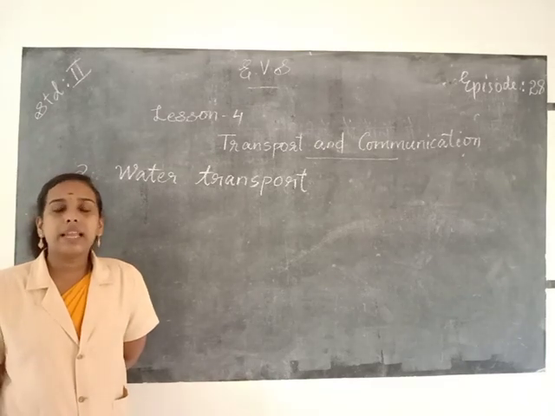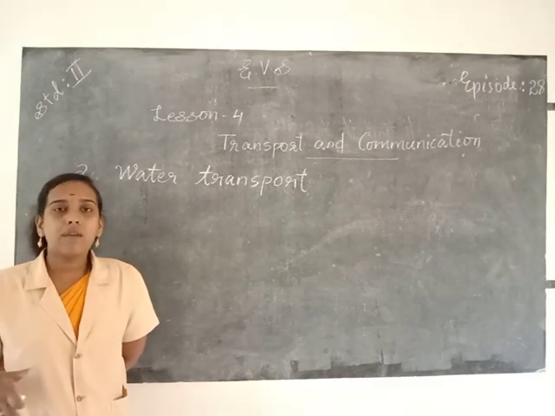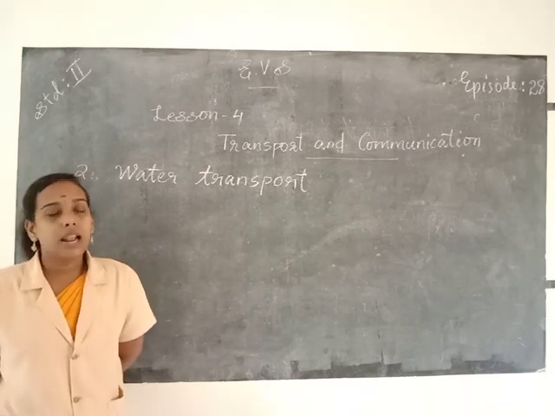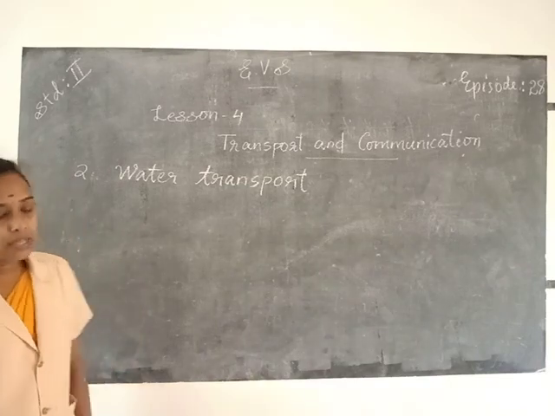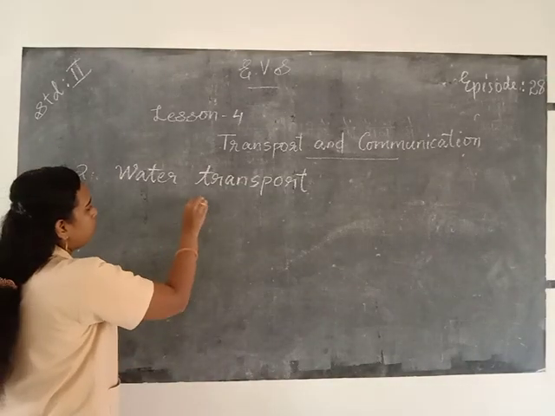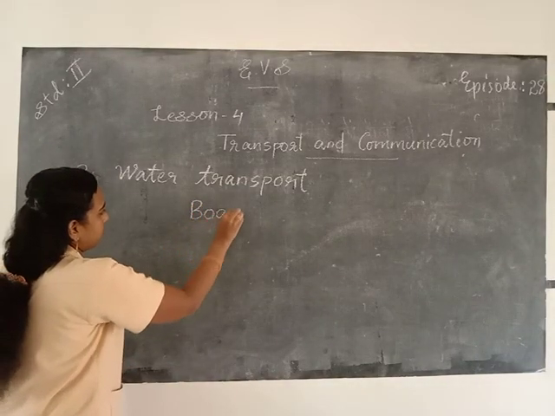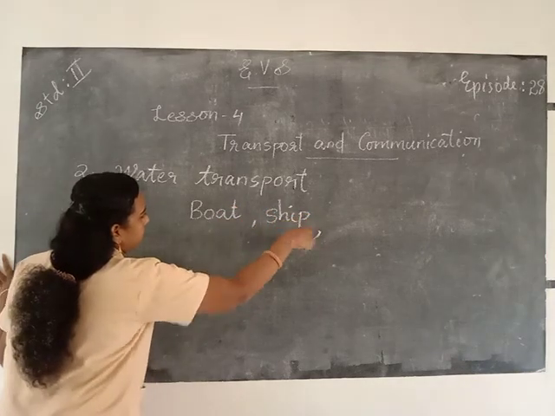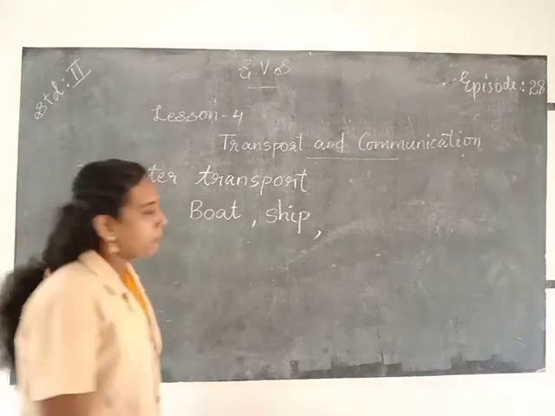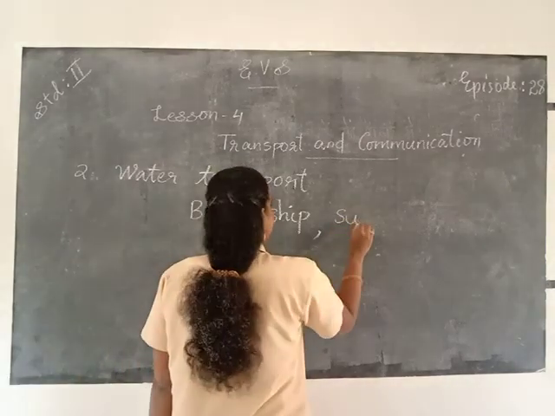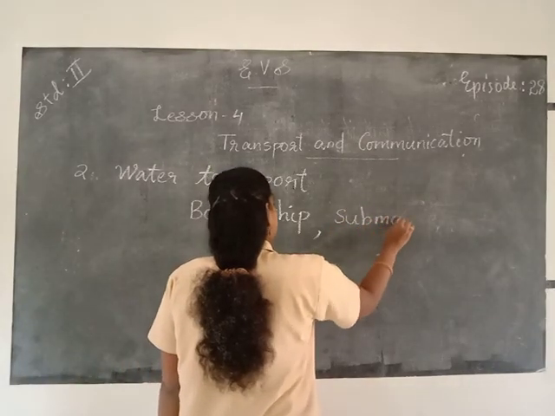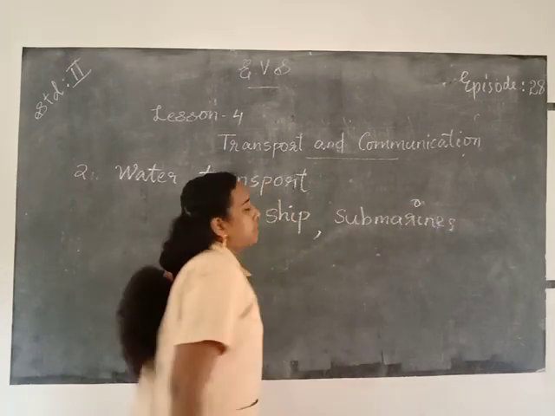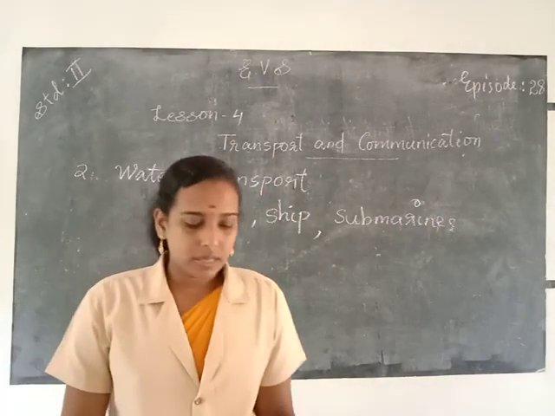For example, boat, ship, submarines, etc. are means of water transport.